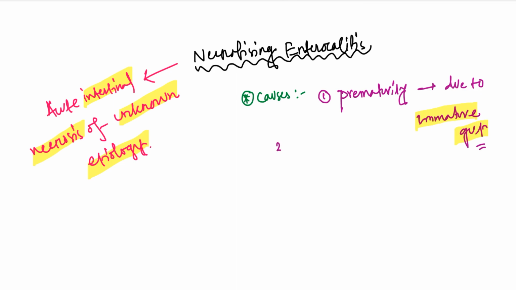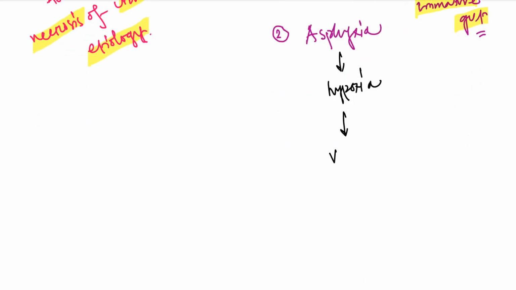Cause number two, asphyxia. Why asphyxia? As there is asphyxia, there is hypoxia, and this hypoxia leads to vasoconstriction, and due to this vasoconstriction there is impaired blood supply, which further proceeds to necrotizing enterocolitis.